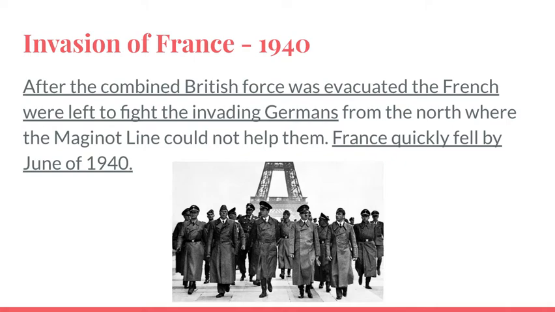So they make sure to find the same train car and sign this peace treaty, showing that the Germans had won. Hitler was trying to show this as a continuation of World War I, that actually Germany didn't really lose because in the long run they've won now. So there's deep-seated resentment from World War I, and this is going to lead to this invasion of France. And now Britain largely stands alone in Europe.